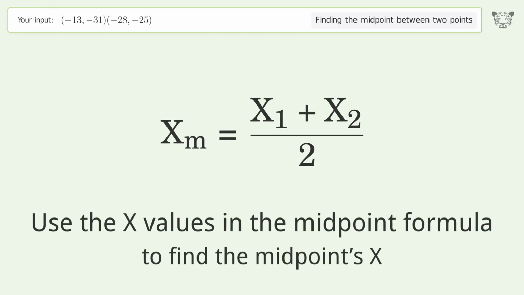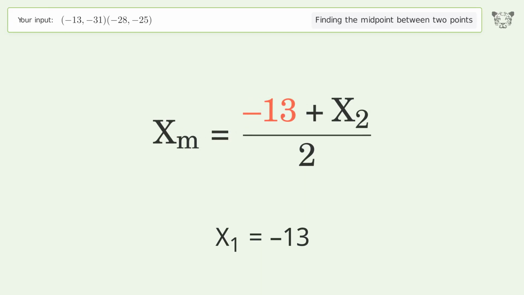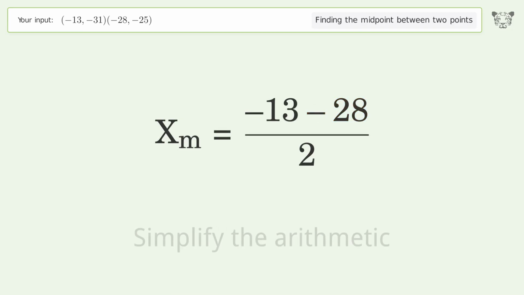Use the x values in the midpoint formula to find the midpoint's x. x1 equals -13. x2 equals -28. Simplify the arithmetic.